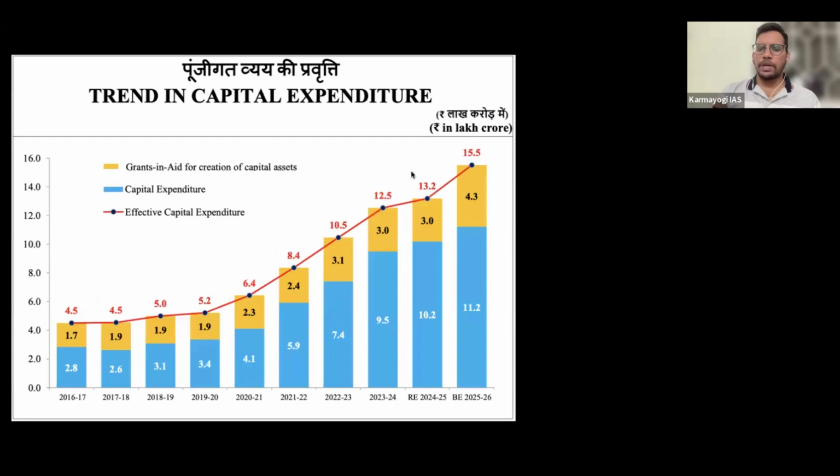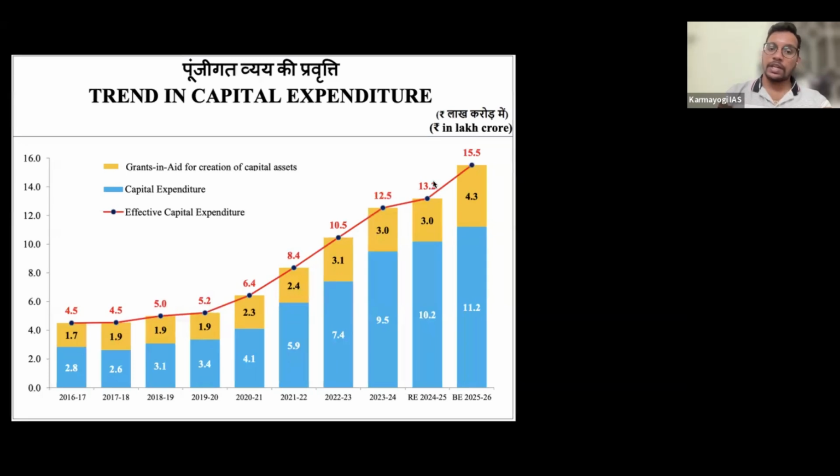This is also capital expenditure only, but yes, grants in aid, effective capital expenditure total. What is effective capital expenditure? I said the central government expenditure plus money granted to the states. If you add blue color and yellow color, you can see here capital expenditure of the central government, grants in aid for creation of capital assets to the states. So if you add this yellow and blue color, you will get the red. This is what I was telling you, effective capital expenditure.